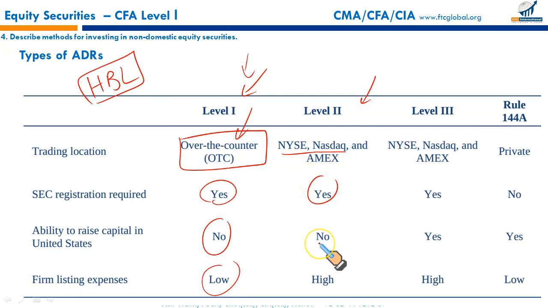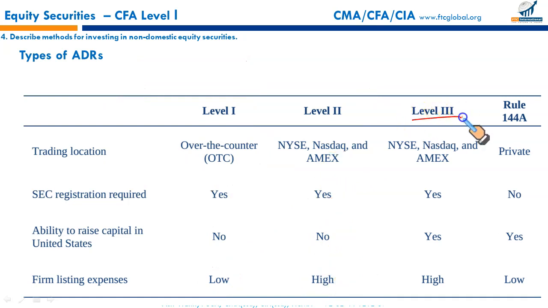Such ADRs, when issued by the depository bank, will not result in any inflow for HBL, because these shares have been bought by the depository bank, and they have issued ADRs to the local investors in the US. It will require SEC registration, but again no money would be received by HBL, the parent company. Since it's an auction market, the listing fee would be high, listing expenses would be more.